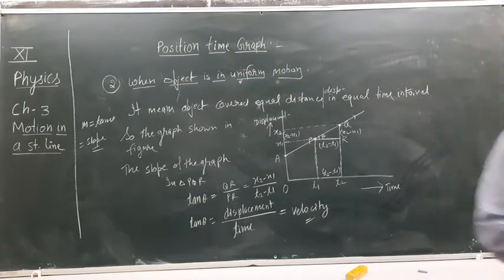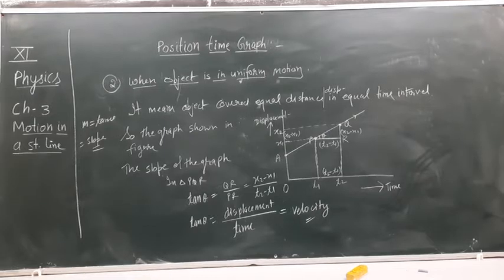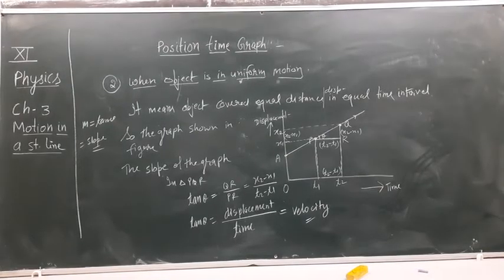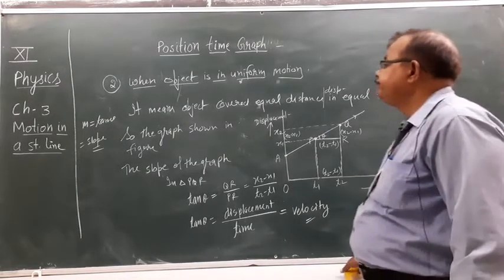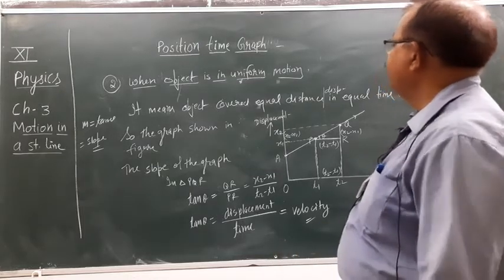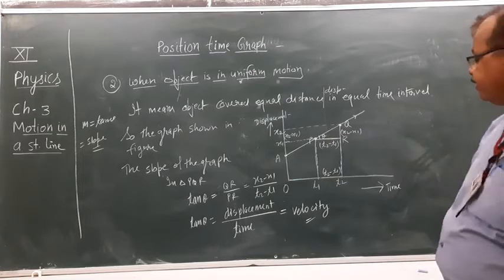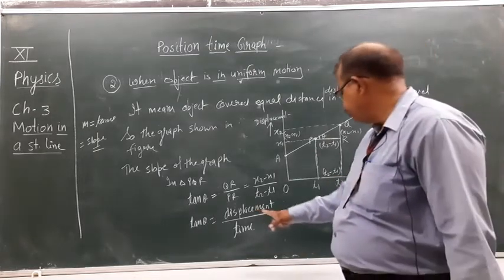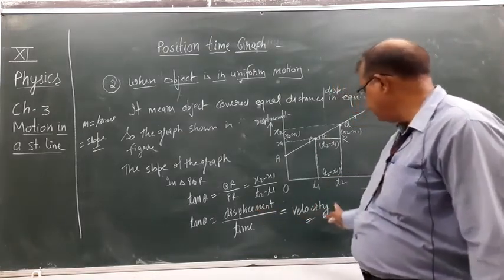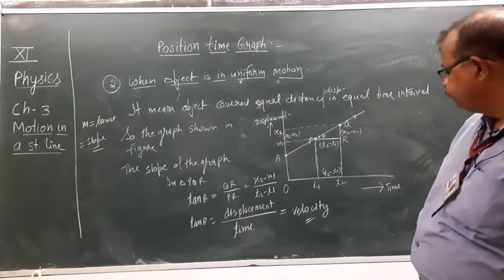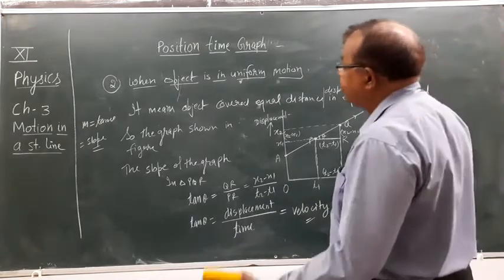Note down. Children, have you noted? When an object is in uniform motion, its graph is a straight line, and the slope of the graph is velocity. Clear?